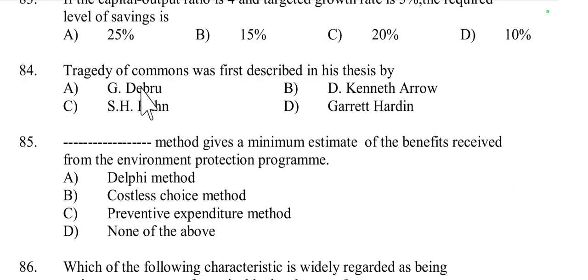Then question number 84. Tragedy of Commons was first described in his thesis by G. Devereux, D. Kenneth Arrow, S.H. Hahn, or Garrett Hardin. So Tragedy of Commons was given by Garrett Hardin, because in his 1968 article, Tragedy of Commons, he explained how common resources are overused and depleted. He explained in that article how common resources are overused and depleted.